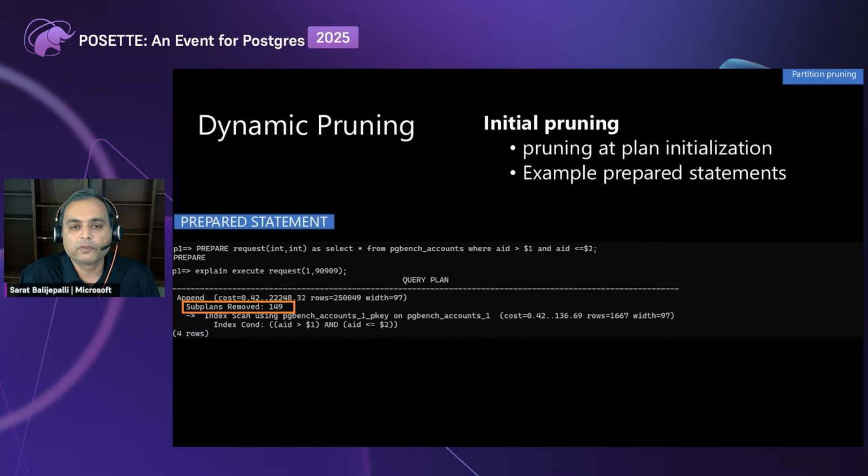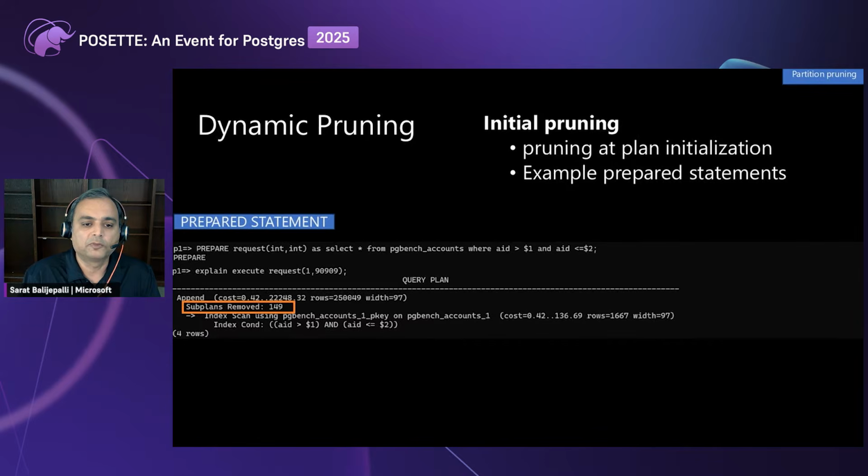The second type of pruning is dynamic pruning. In dynamic pruning, we have initial pruning, where the pruning happens at the plan initialization time. A good example of that is prepared statements. So in this example, what I've highlighted, the initial pruning is happening at the time of initialization. You see the subplans here.